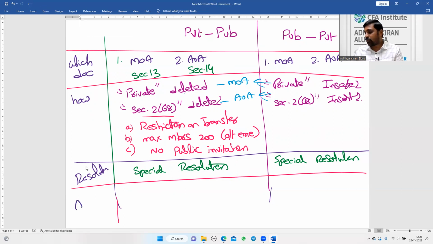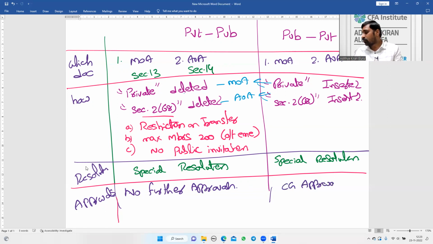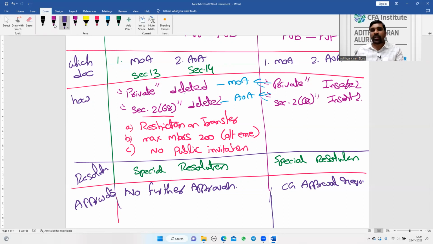Next, are any other approvals to be obtained after passing these resolutions? Here, private to public, no further approvals. Public to private, central government approval is required.